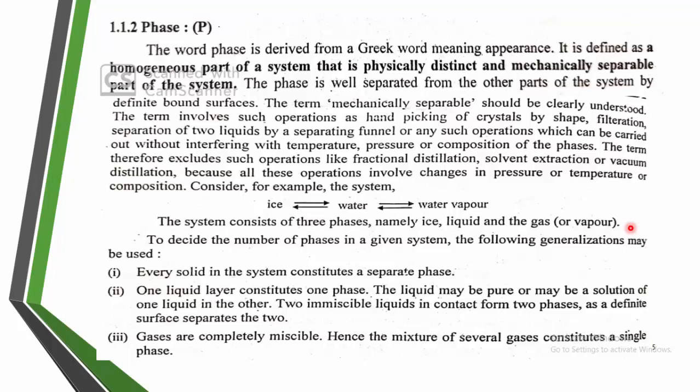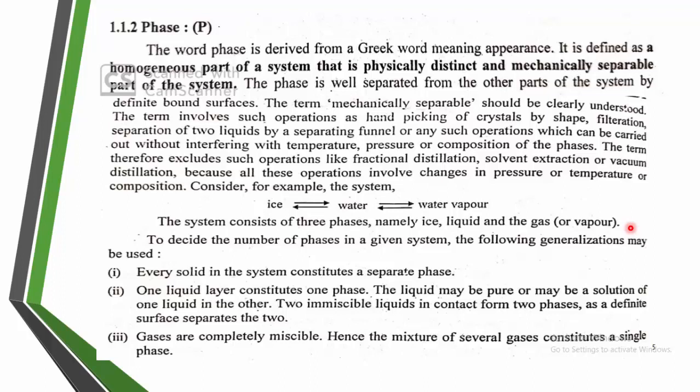Ice is one phase, it is converted into the water phase, which is one more phase, and water is converted again into the vapor phase. So a phase is a homogeneous part of a system that is physically distinct and mechanically separable from the system.